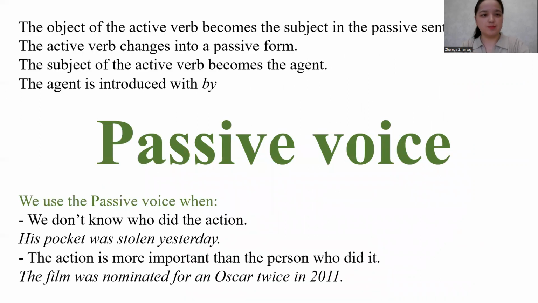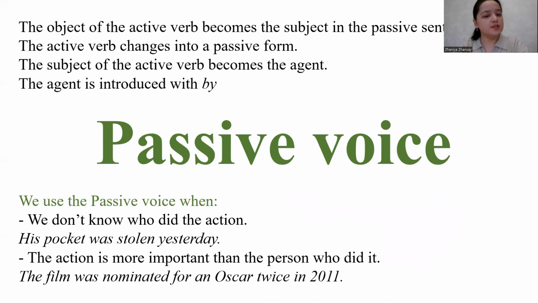The passive form. Passive voice. The object of the active verb becomes the subject in the passive sentence. The active verb changes into a passive form. The subject of the active verb becomes the agent. The agent is introduced with by.